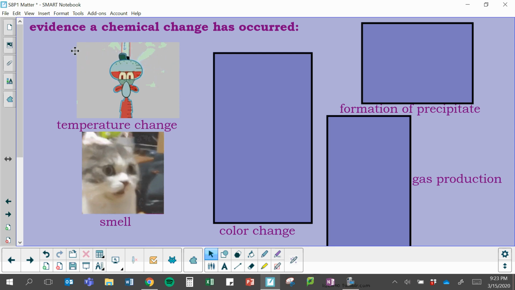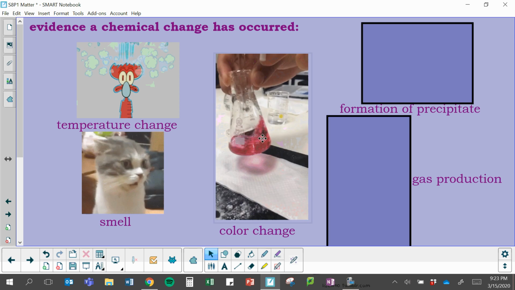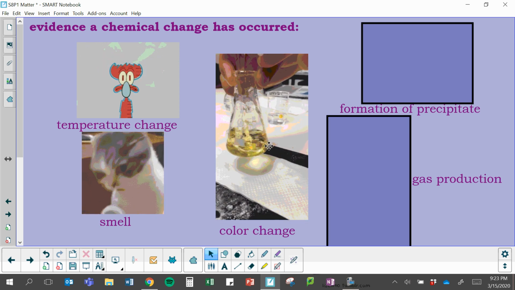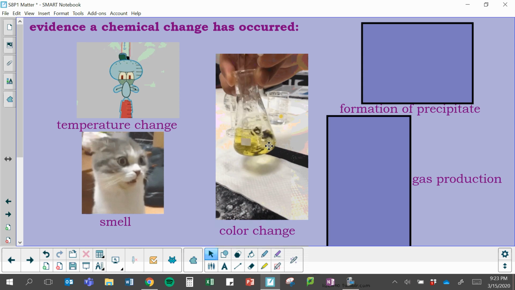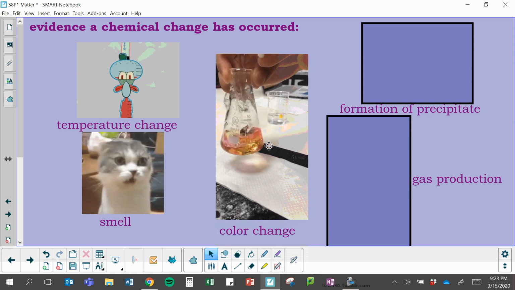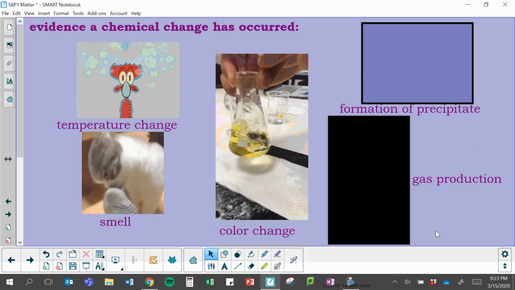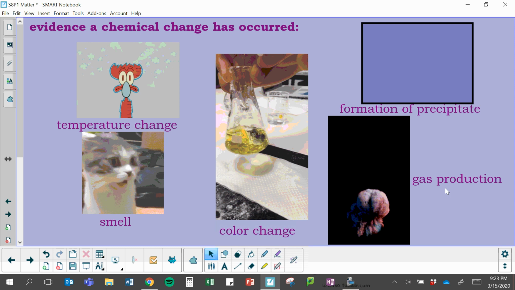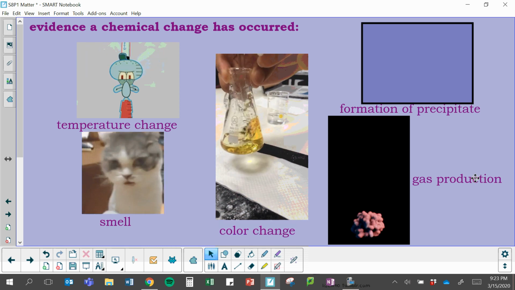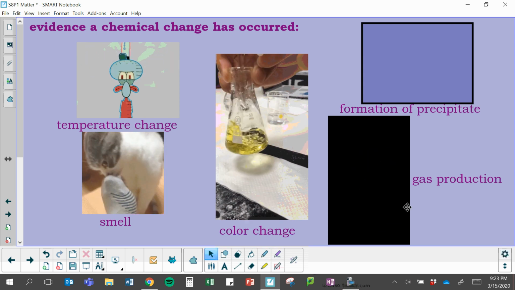Same for temperature. We can record the temperature, but it has to be a change in the temperature. As well as color, it needs to change from one color to another. We did an example of this in class, way back when we were studying this, where we had a clear solution that we turned pink, just like this example. We can also have gas that's produced. It can't just be in the gas state, it needs to produce a gas. Like our baking soda and vinegar is producing carbon dioxide. And this is usually in the form of bubbles that we would see.